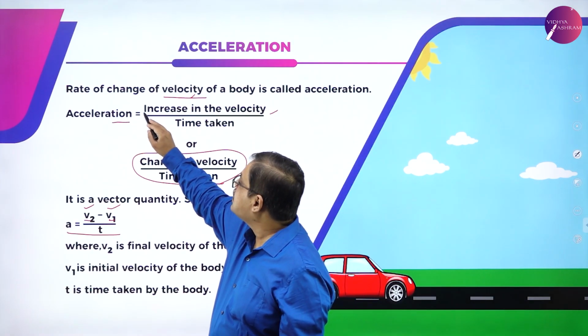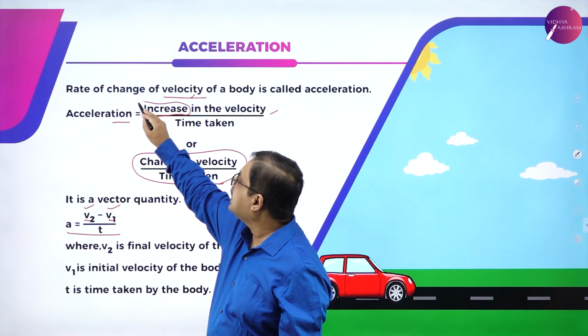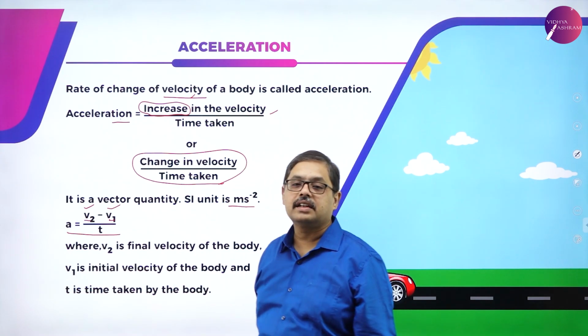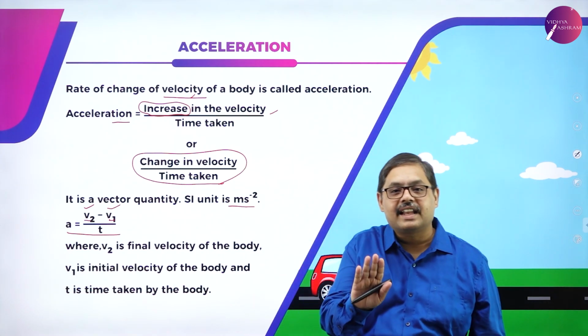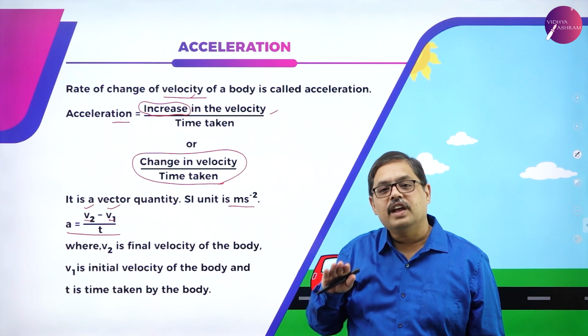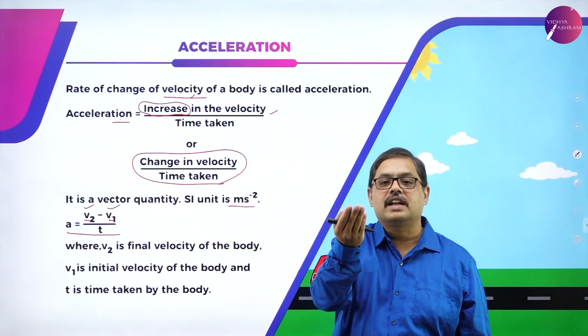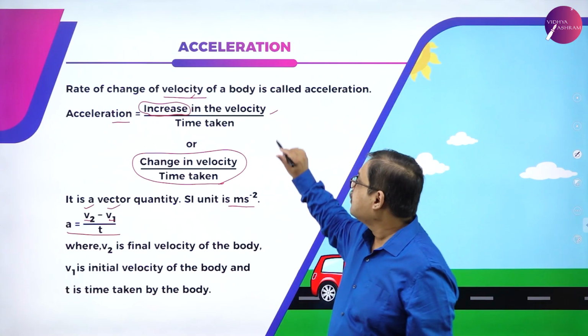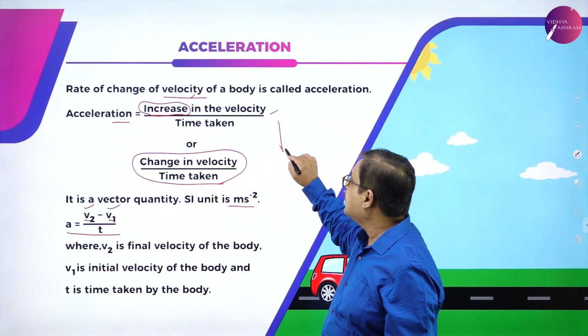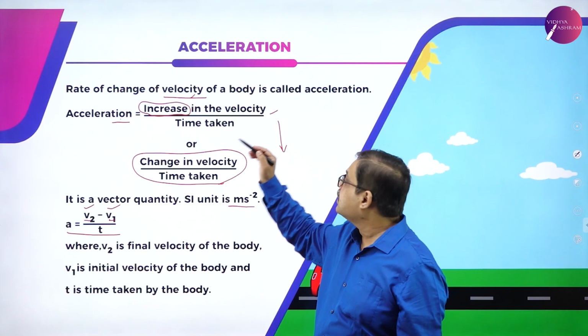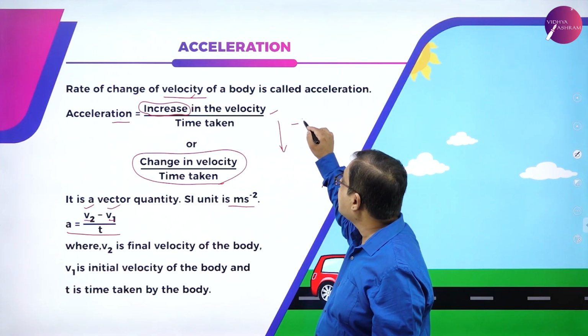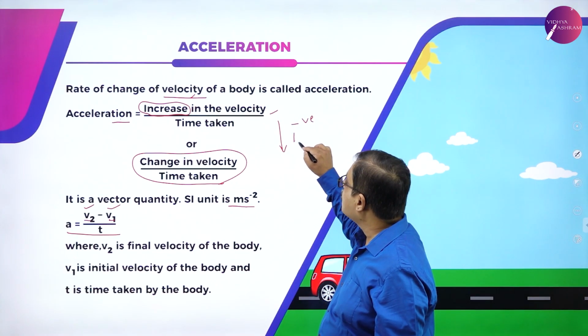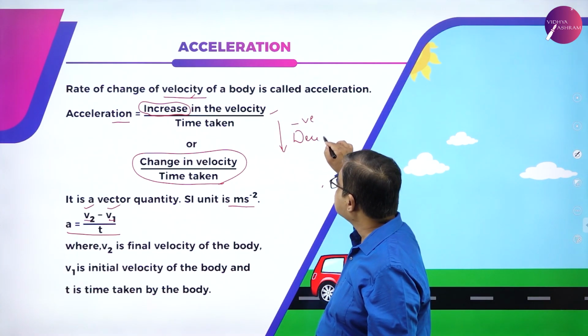Here we have purposely mentioned increase in velocity is called acceleration. If you are pressing the accelerator of your car, it is going at a higher velocity. It is called positive acceleration. If you are pressing the brake, the velocity is reducing. Even then, there is acceleration, but it is called negative acceleration, or deceleration.